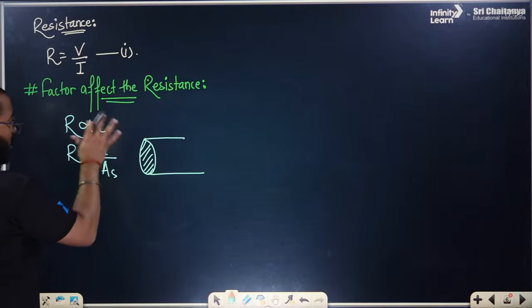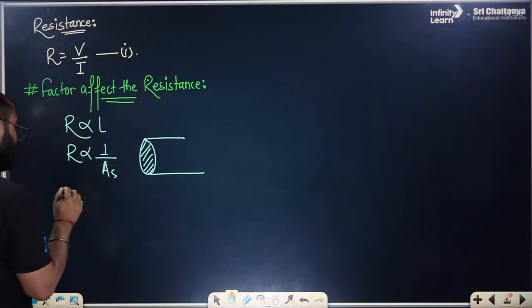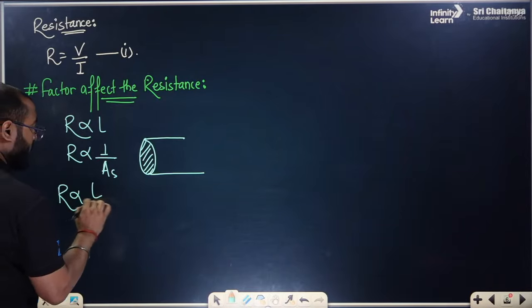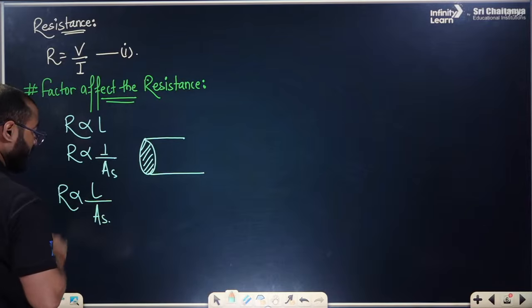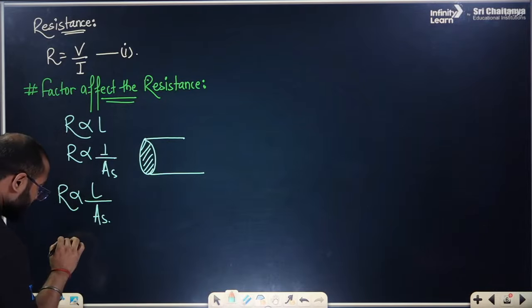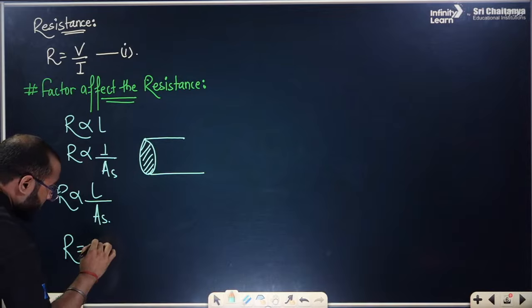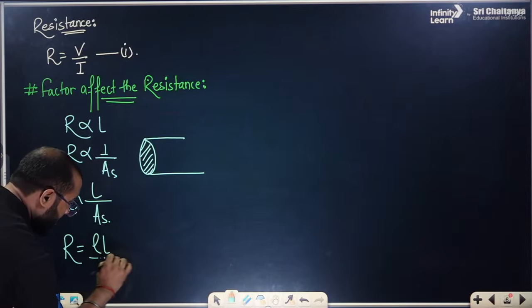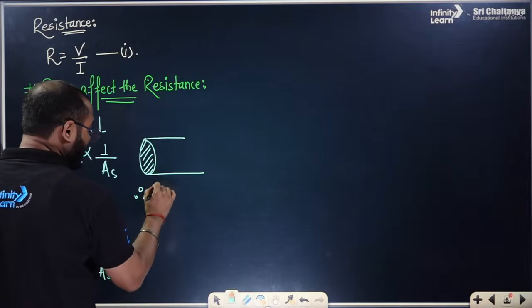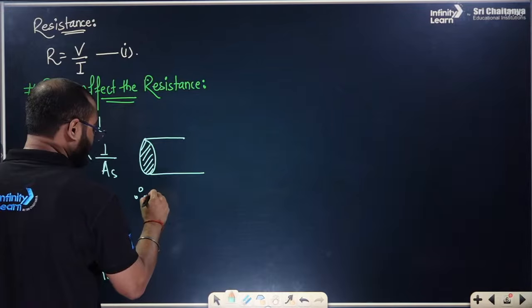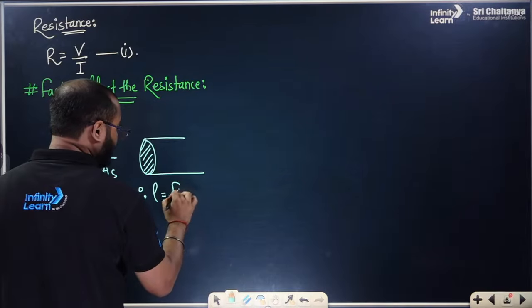Fine. If you merge this entire equation, we can say R is directly proportional to the length of the conductor divided by the area of cross section of the conductor. To remove the proportionality, we write R equals rho L by A, where A is the area of cross section. What is this symbol? This is called resistivity.